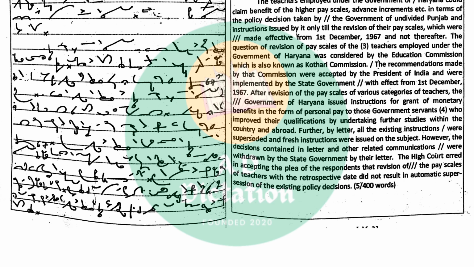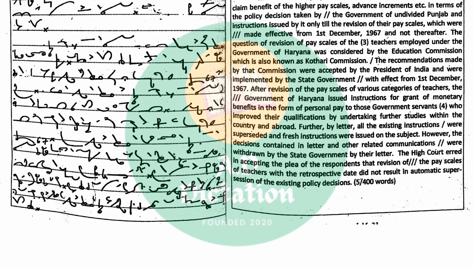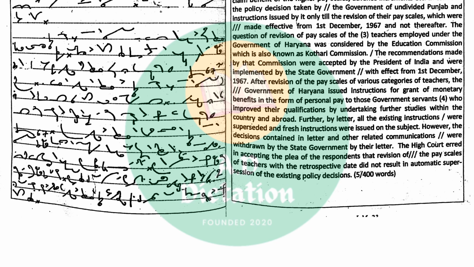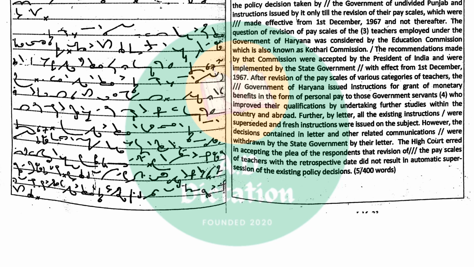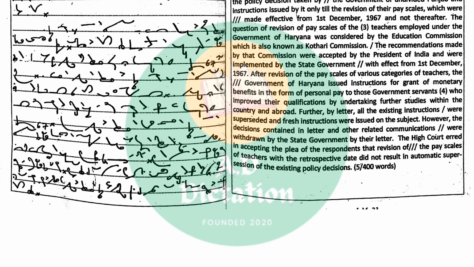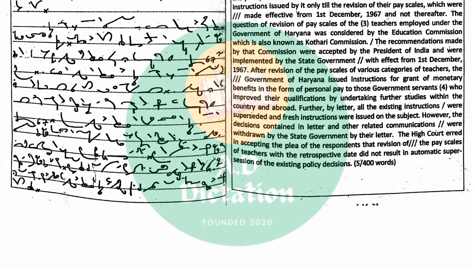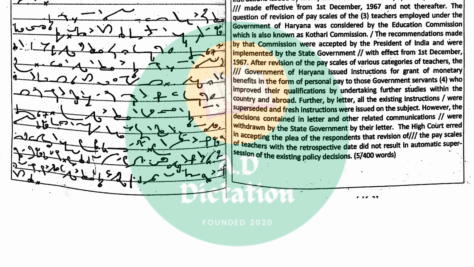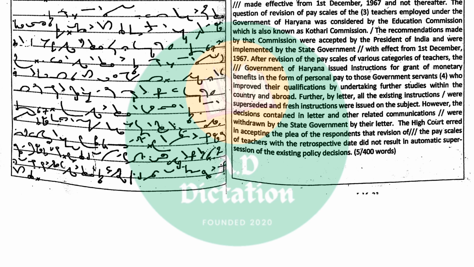However, the decisions contained in the letter and other related communications were withdrawn by the state government by their letter. The High Court erred in accepting the plea of the respondents that revision of the pay scales of teachers with a retrospective date did not result in automatic supersession of the existing policy decisions.